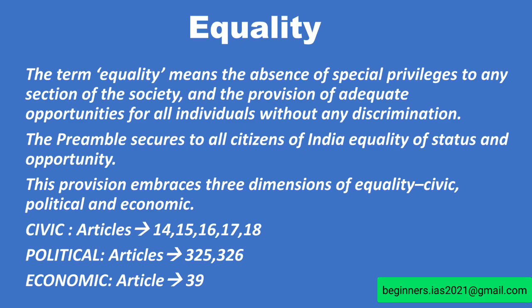What about Article 39, that is, Directive Principles of State Policy? It talks about economic equality. How? Let us see. It secures to men and women equal rights to an adequate means of livelihood and equal pay for equal work. So the equality ensures civic, political, and economic. So these are the points one has to remember when you go through the preamble.